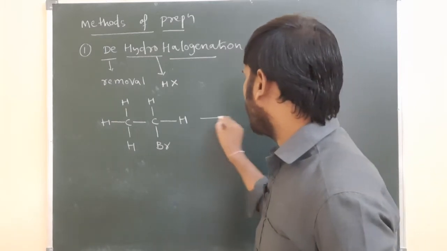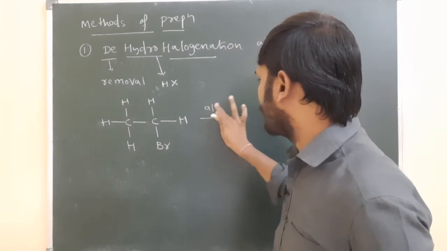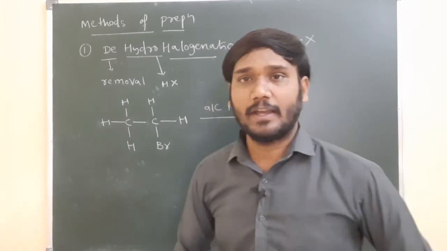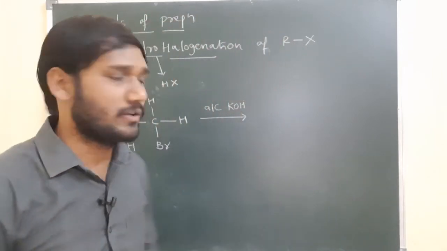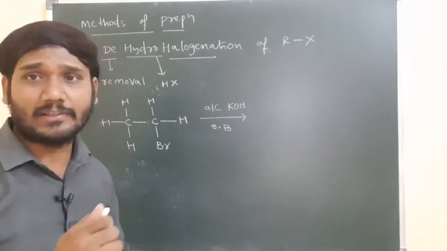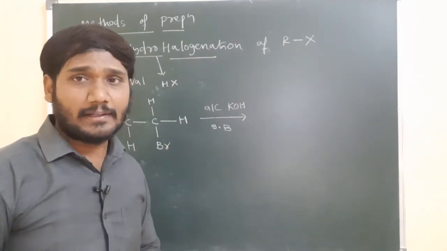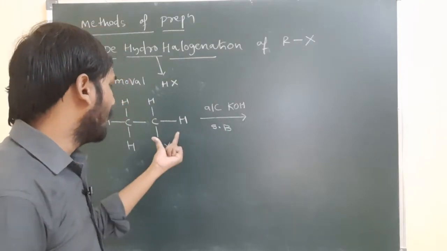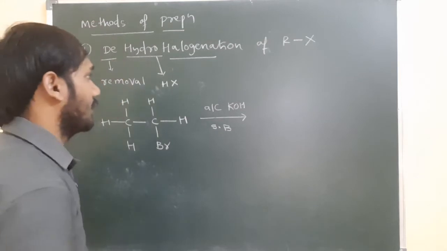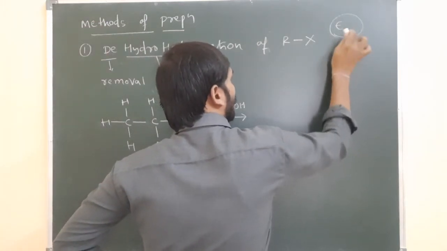Now this reaction is treated with alcoholic potassium hydroxide. In the presence of alcoholic potassium hydroxide, which is a strong base, the strong base we are taking in this reaction. When this alkyl halide reacts with alcoholic potassium hydroxide, it follows the E2 mechanism.